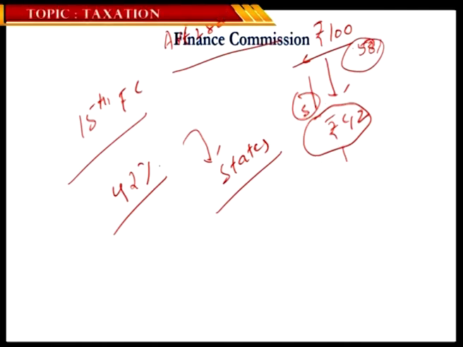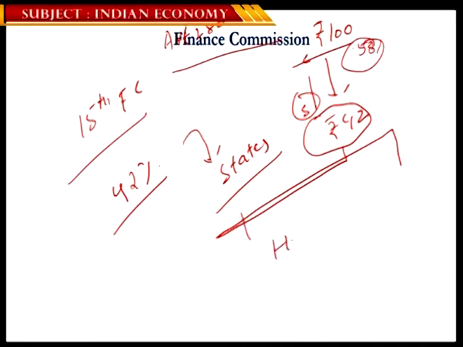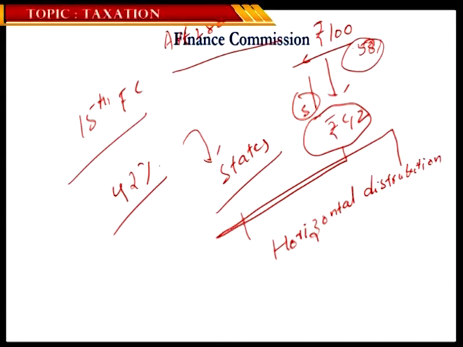So now how is this 42 rupees going to be distributed among the states? This is what we call horizontal distribution. So who decides this and how is it made? Again, we have a particular formula and a standard procedure with respect to how these tax proceeds are shared among the states.